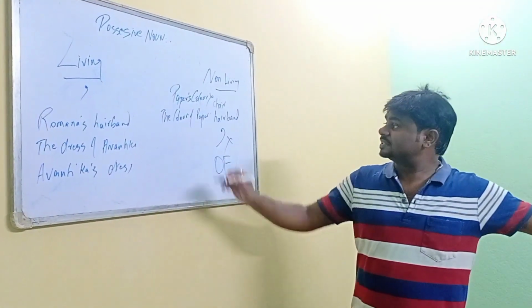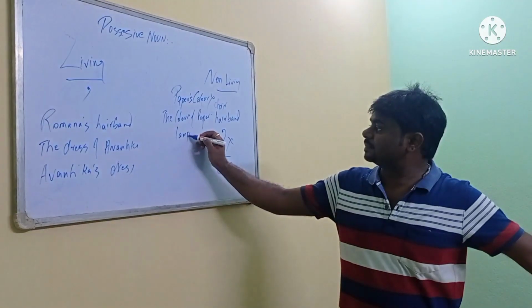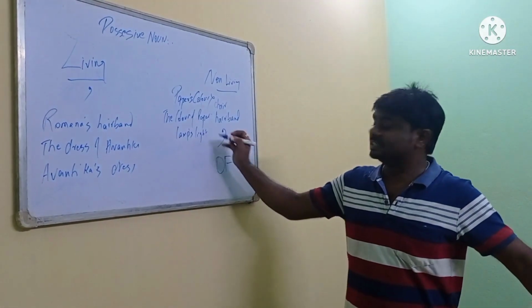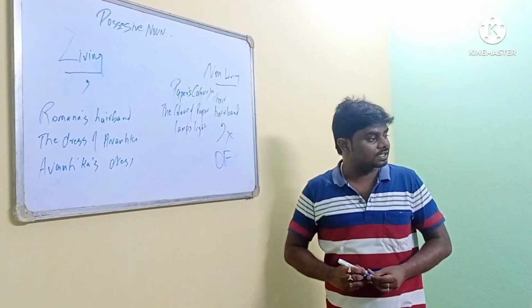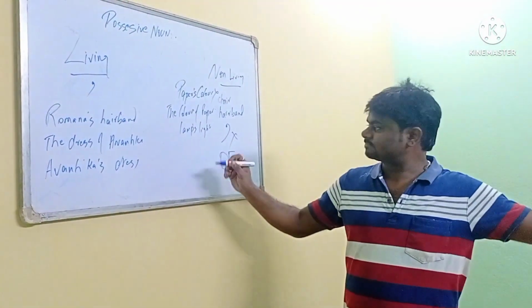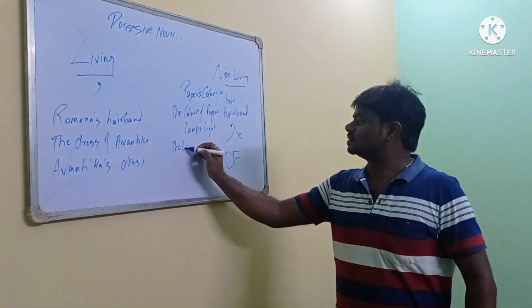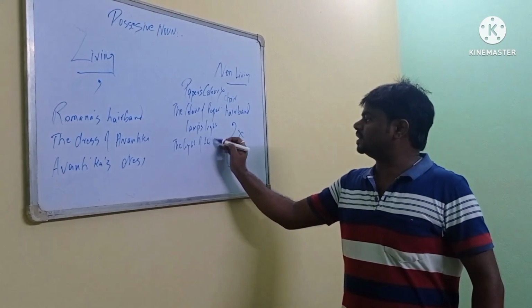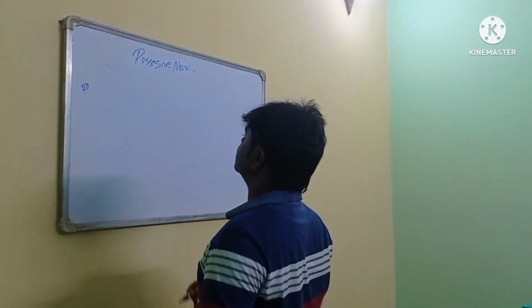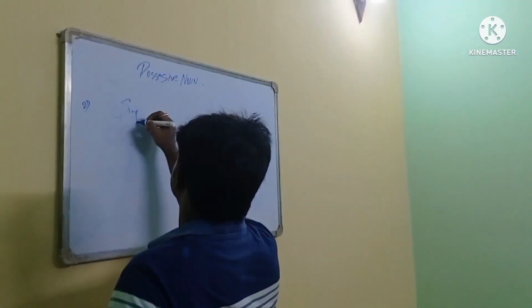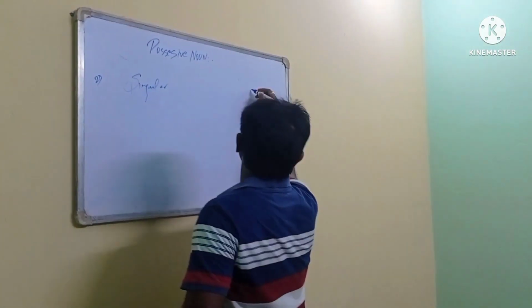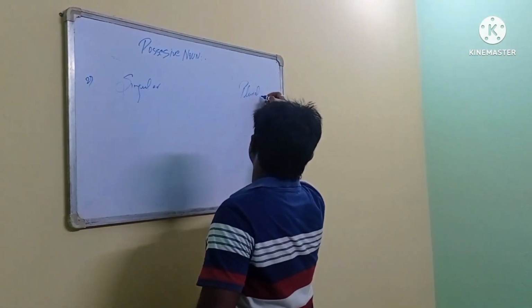Okay? Lamp's light. Jivika has given example. Lamp's light. Is it correct? No. Exactly. So what should it be? The light of the lamp. Fantastic. This one will be the light of the lamp. Singular and plural. Fantastic.